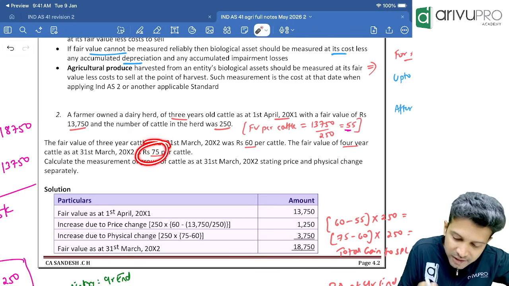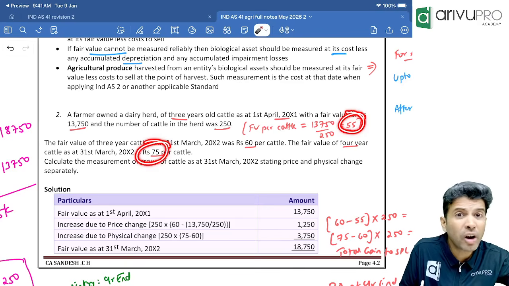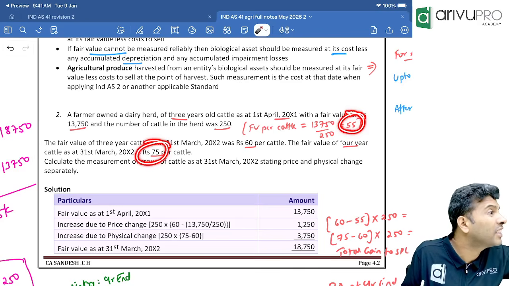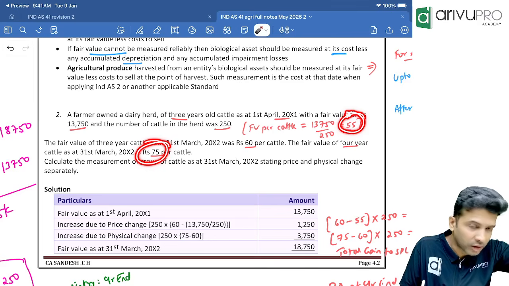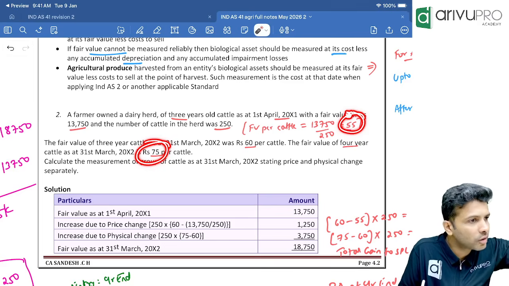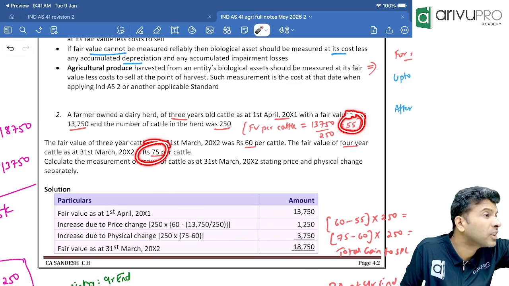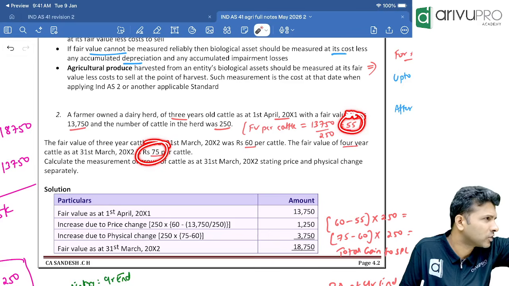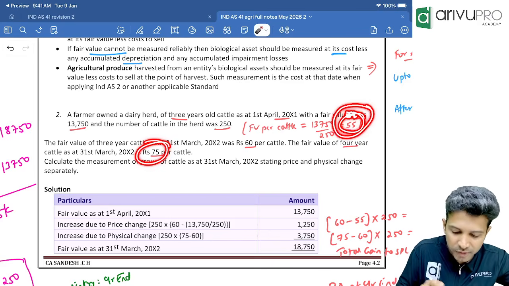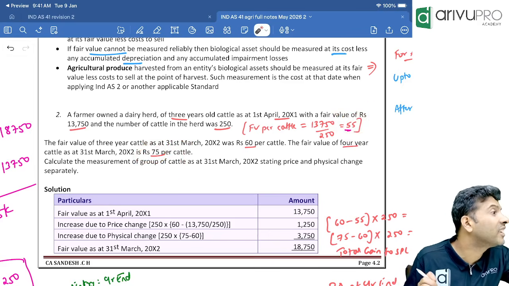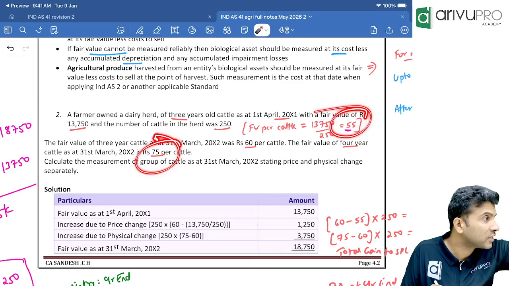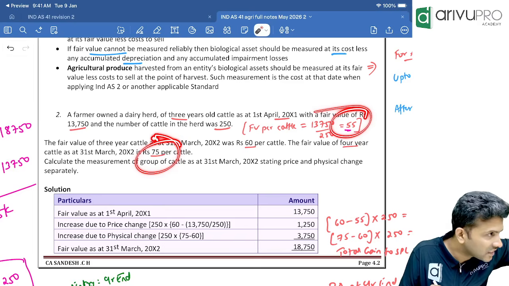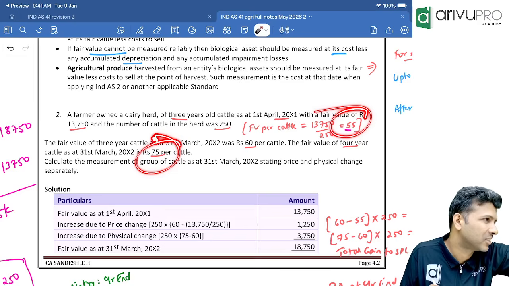If I compare 75 with 55, I will not get only physical change gain. I will get the total gain. Because the gain will occur on assets on two grounds. What are those two grounds? One is due to age, another one is due to price. Inflation also is there, no? At year beginning, if the value is 55, at year ending it will be the same or it will increase. So from beginning price to ending price, if you compare, you will get physical change gain and price change gain.